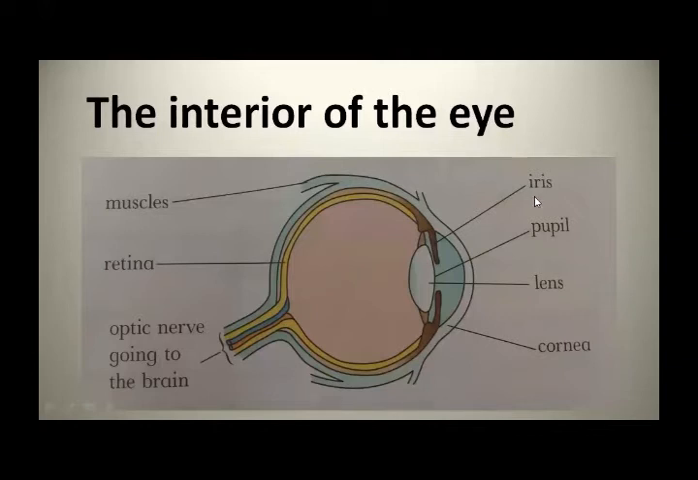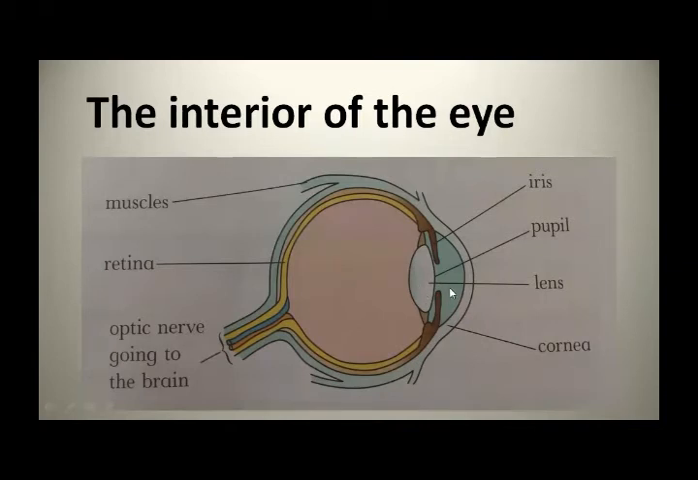You already know the color part of the eyeball is called the iris. Surrounding the pupil, the color part of the eyeball is the iris, and this line shows this is the pupil. This black dot in the eyeball is called the pupil. It is an opening through which light can enter the eye. Now this is the lens.